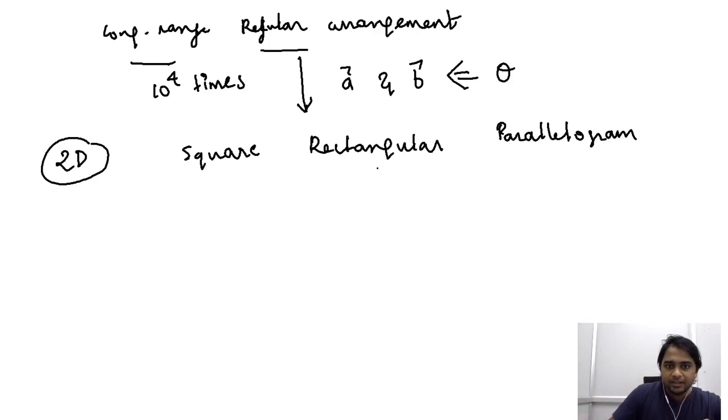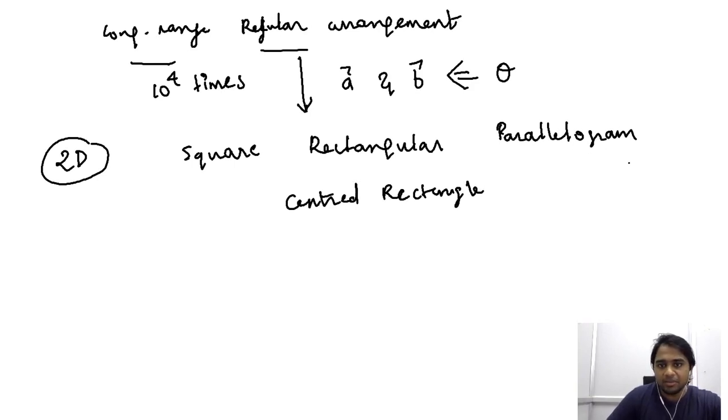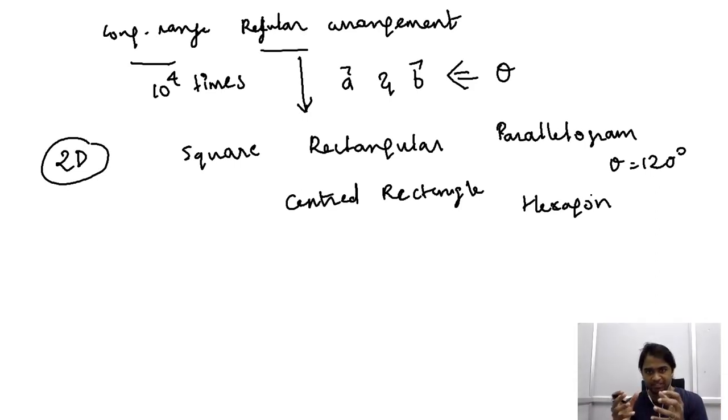And in the rectangular, in addition to the primitive rectangular wherein the entities occupy the corners of the rectangle, we have a centered rectangle, and in parallelogram, when theta is of a definite angle, we arrive at hexagonal arrangement. So crystals exhibit a long range regular arrangement. A regular arrangement means this regularity can be captured just by considering two vectors and the angle between them.